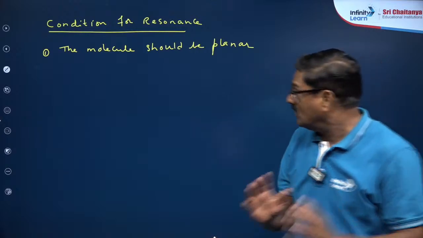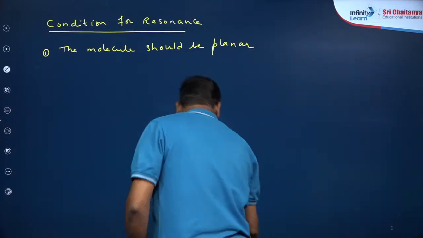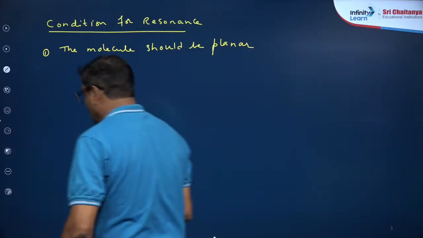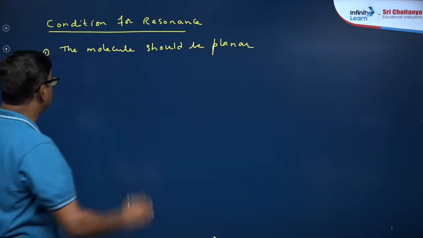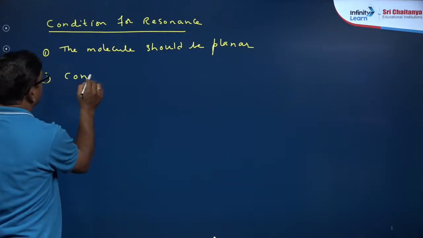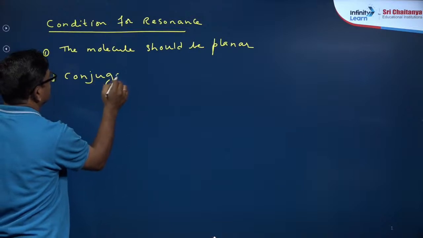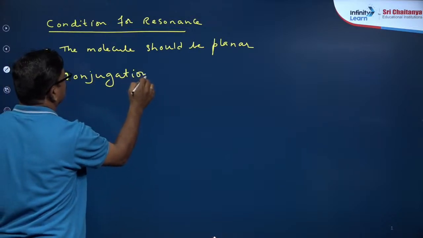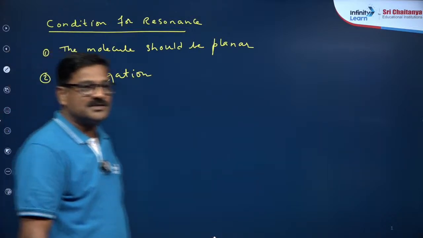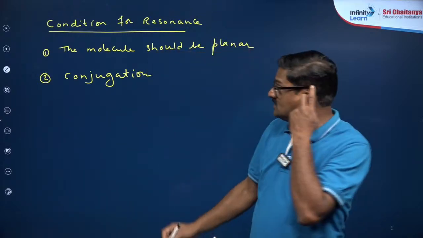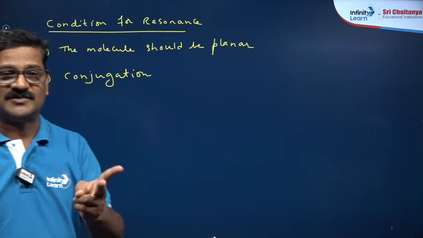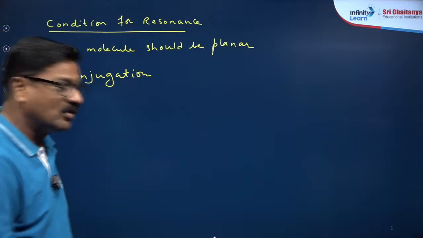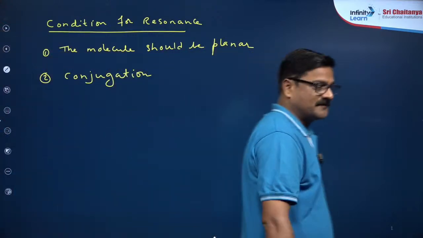So the molecule should be planar, there should be delocalization, and conjugation should be present. Conjugation is very important. These two points should be simultaneously applicable, then only resonance takes place.